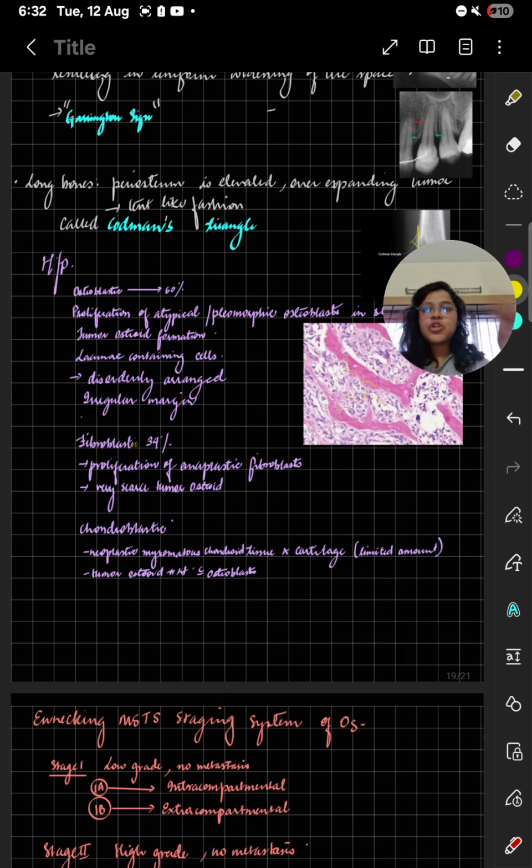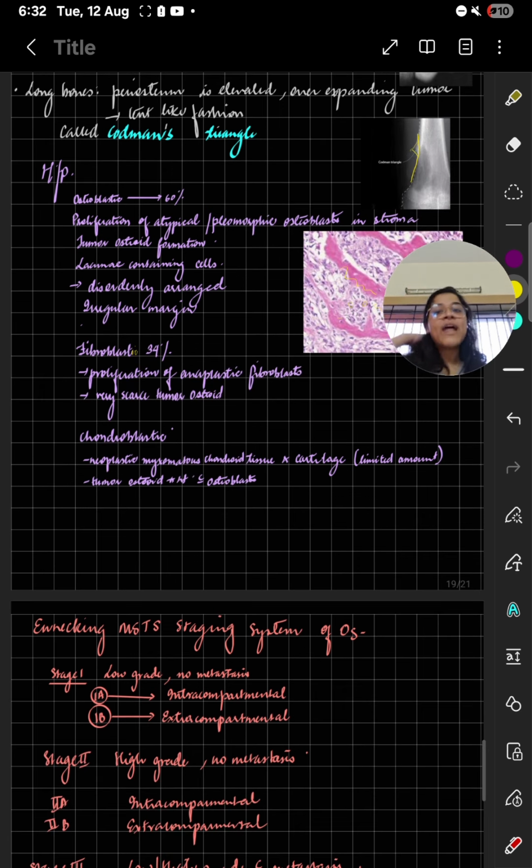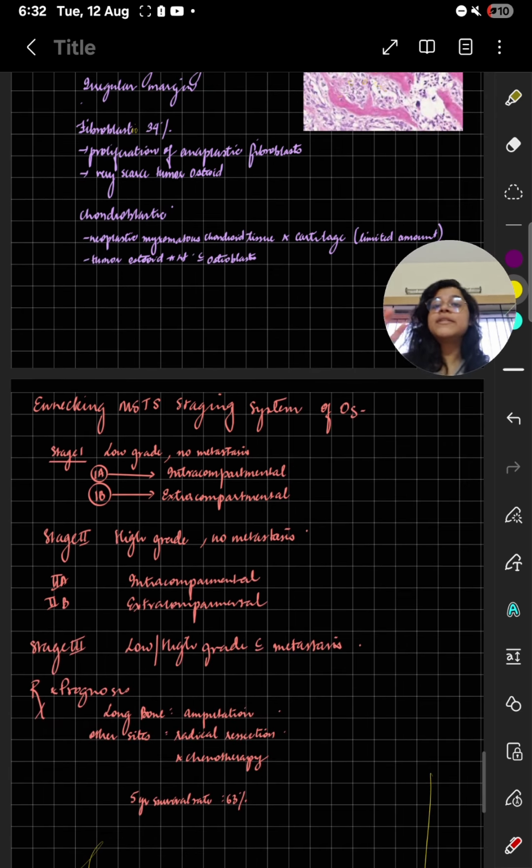Most is osteoblastic, so you have osteoid bone with osteoblast rimming around it. This is in osteoblastic. Then you have fibroblastic, which is 34%. You have osteoid bone plus anaplastic fibroblasts, and scarce osteoid bone. In chondroblastic, you will have cartilage plus osteoid bone, plus chondroid, myxomatous chondroid tissue.